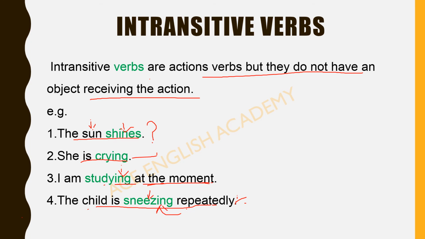So how can you identify? By asking what or whom. I am studying what? So at the moment is not an answer for that, or whom. So from this you can find out that this is not an object. Okay. I hope now this is clear to you.